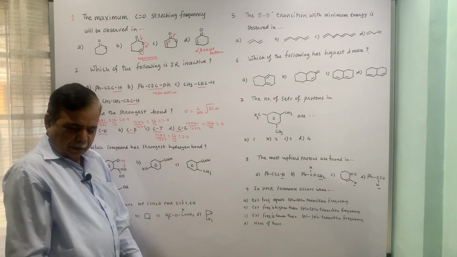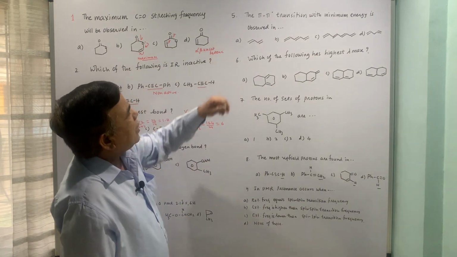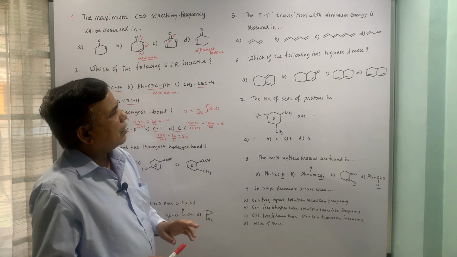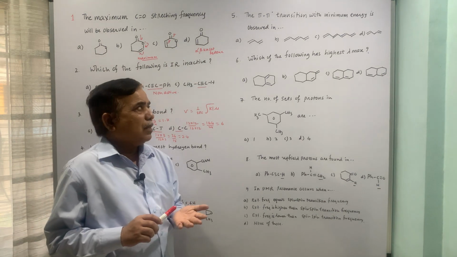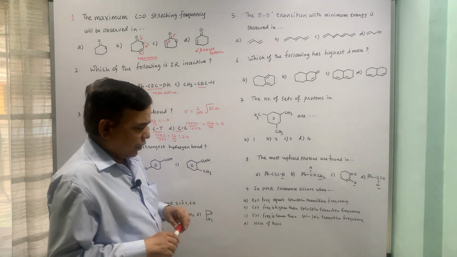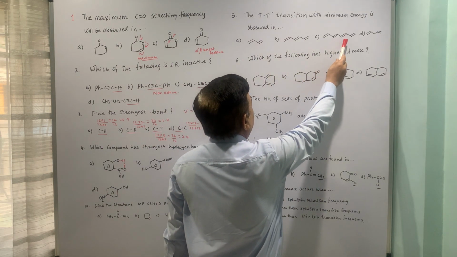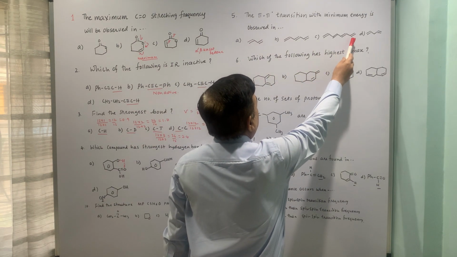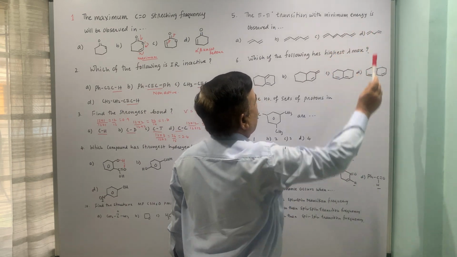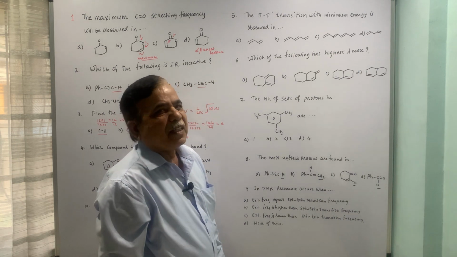Now, moving on to the next one: the pi to pi star transition with minimum energy is observed in which compound? There are 4 options, all are olefins. The first one is 1,3-butadiene, then 1,3,5-hexatriene, 1,3,5,7-octatetraene, and this one is 1,4-pentadiene.